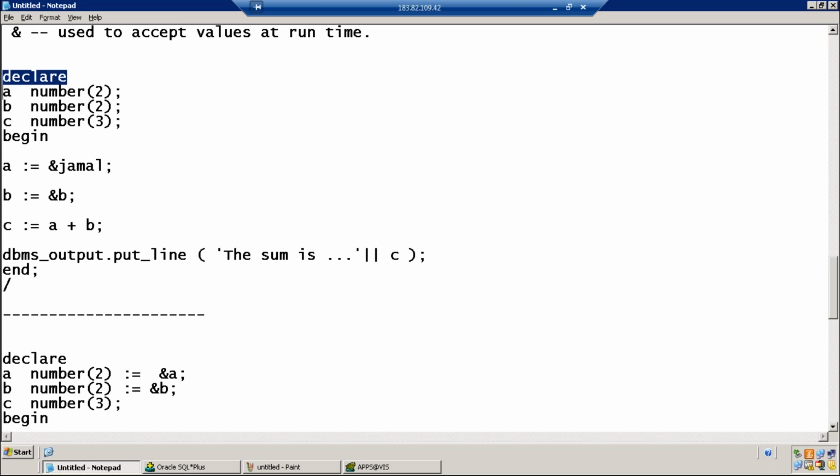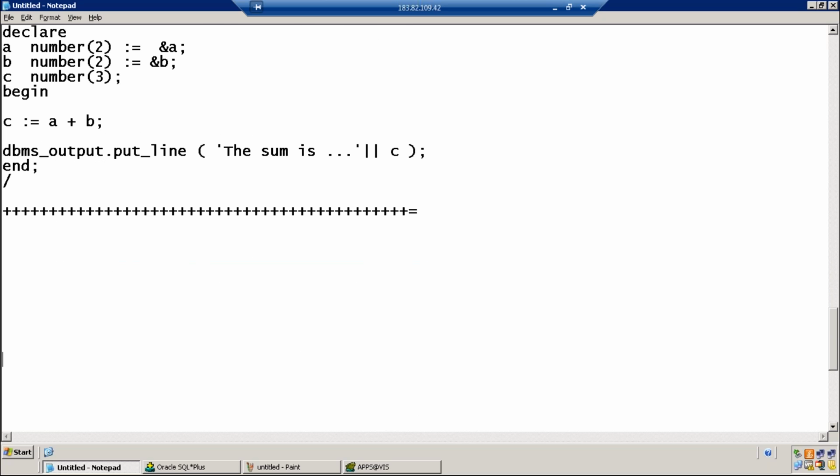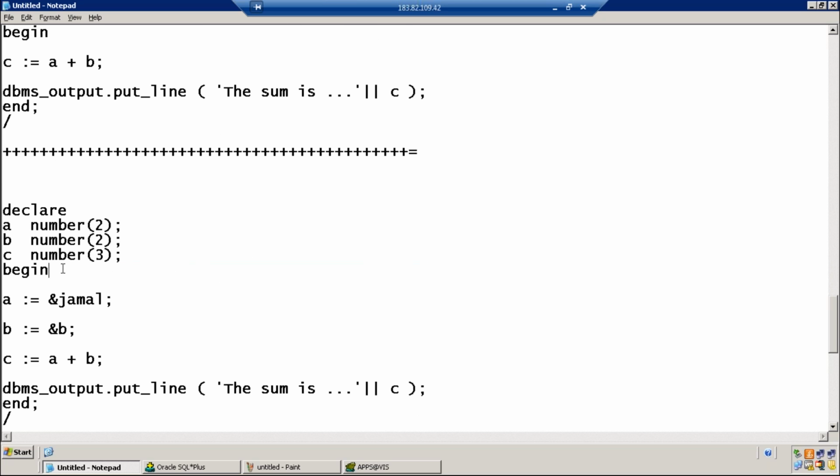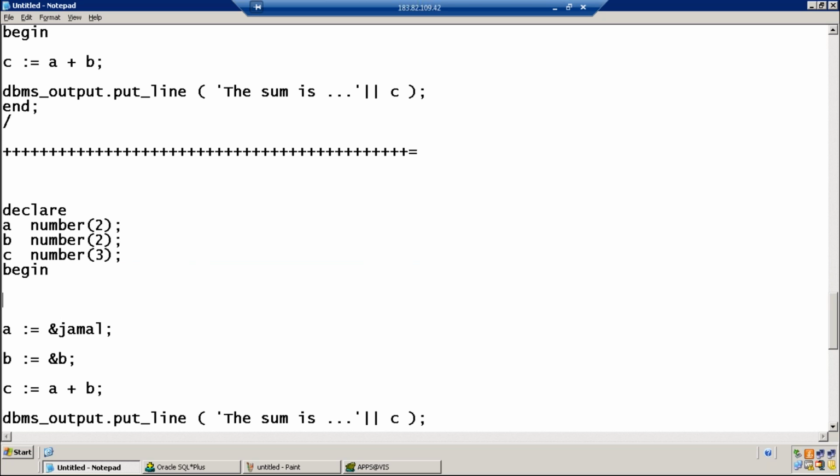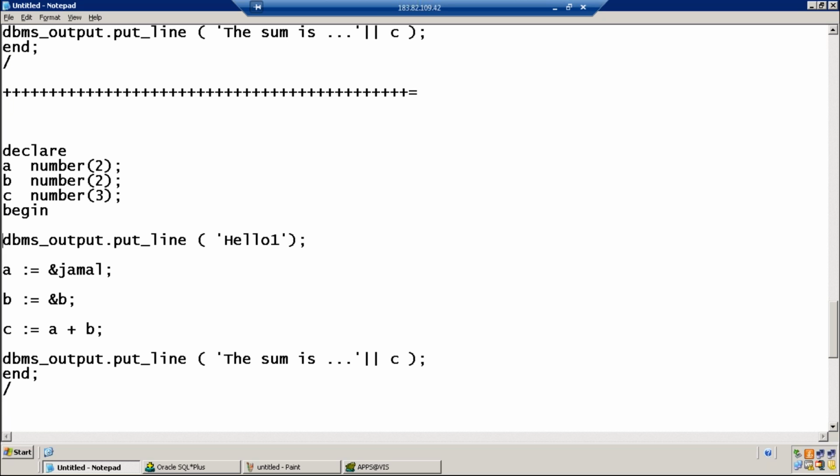One more important point. Immediately after begin, hello one is a message. Jamal, we know that the program execution will start from begin.